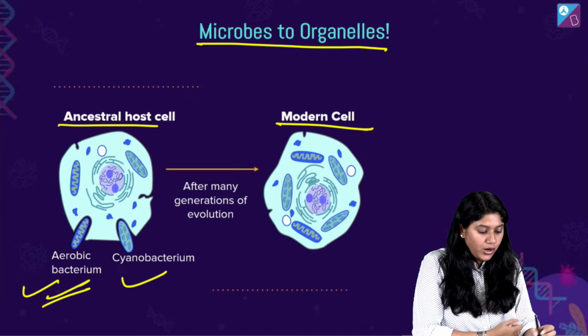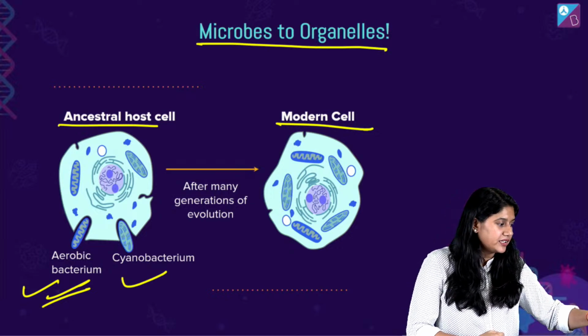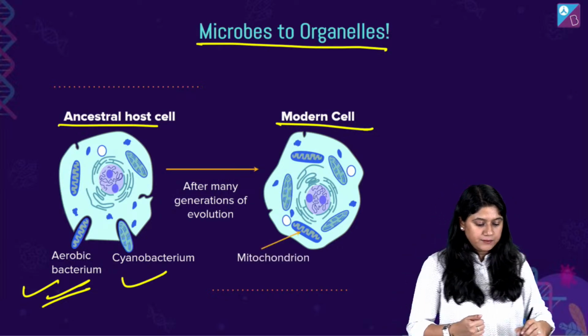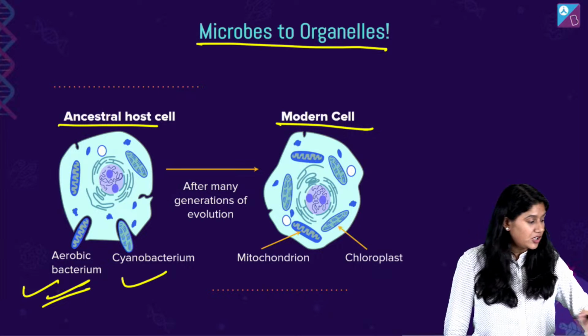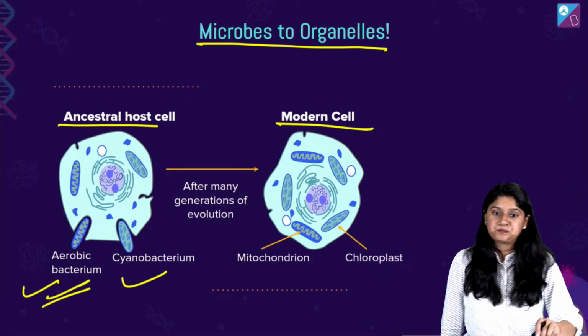Eventually, what would have happened? They were individual entities. But over a period of time, what we saw is that they actually became a part of a cell.